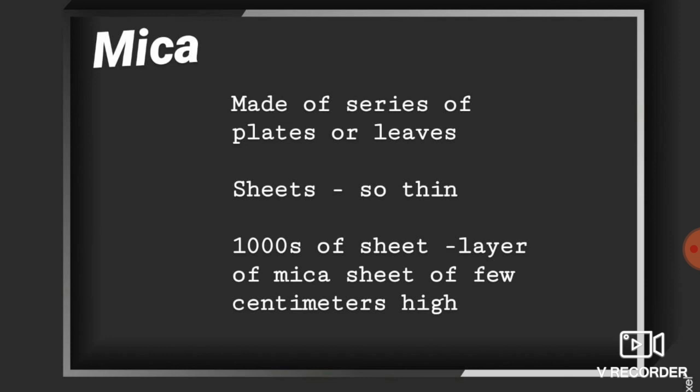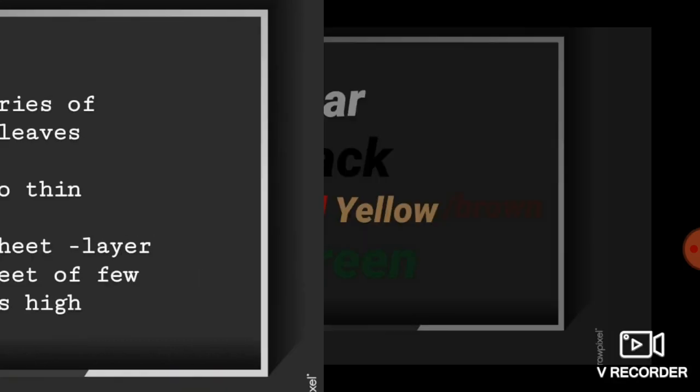Now just imagine a book having 1000 sheets. Even though a book has 1000 sheets, you can easily carry it, right? Because it will be just a few centimeters. Here, even if you combine thousands of mica sheets, it will form a layer of just a few centimeters. That much thin is mica.